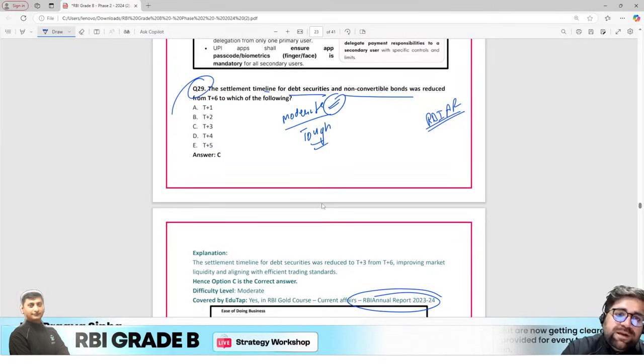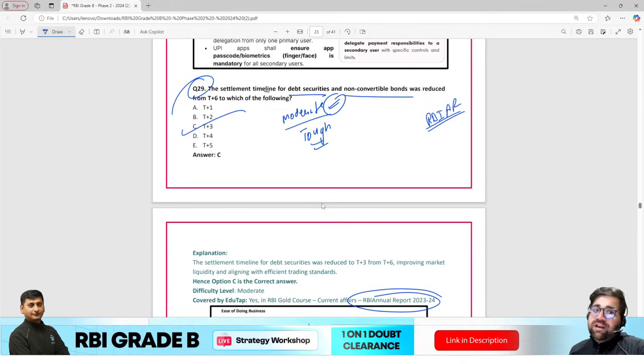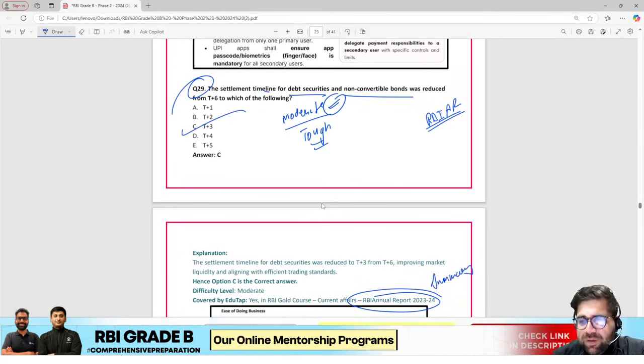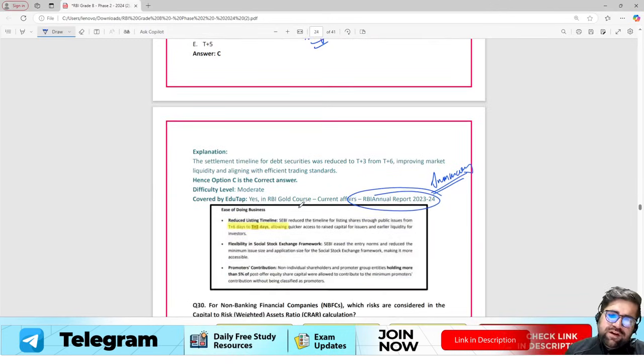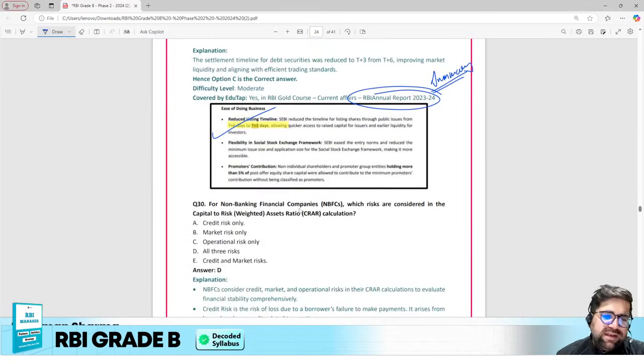So the answer to this particular question is T plus 3. It was reduced from T plus 6 to T plus 3. And if possible, read the summary which is provided to you by EduTap or by any other coaching institute if you don't have time to read the full report. This question was also covered in the summary which we have provided: T plus 6, it has been reduced to T plus 3.